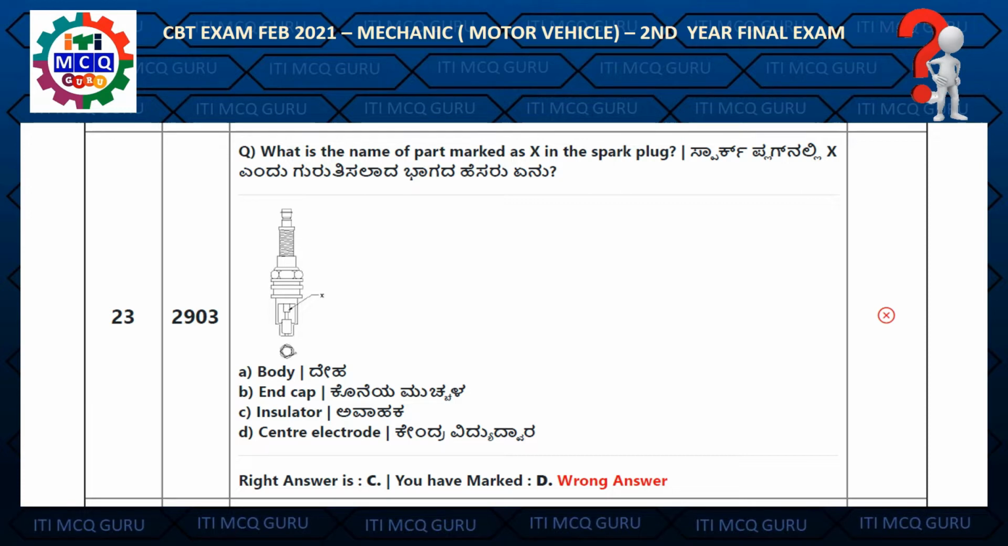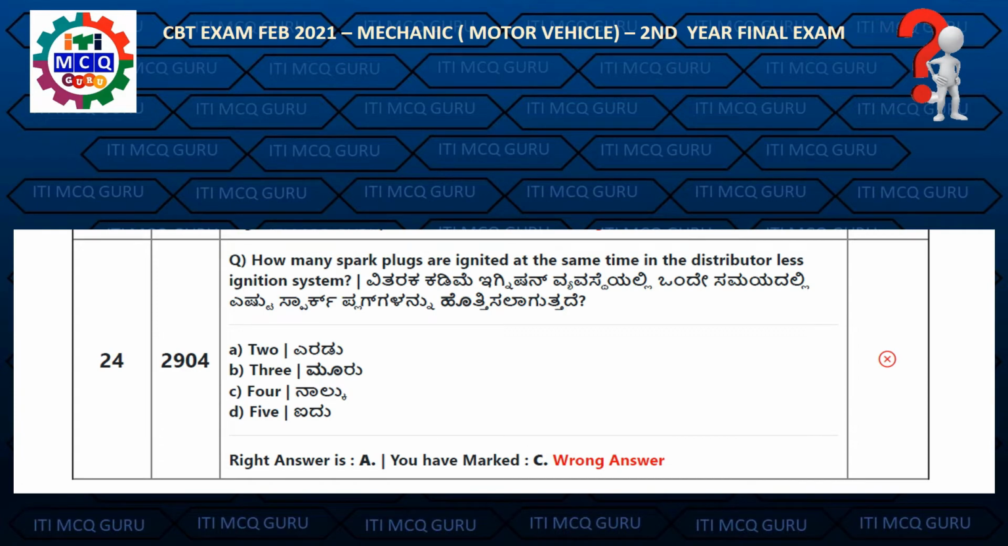Question 23. What is the name of part marked as X in the spark plug? Right answer is C. Insulator. Question 24. How many spark plugs ignite at the same time in the distributor-less ignition system? Right answer is A, 2.